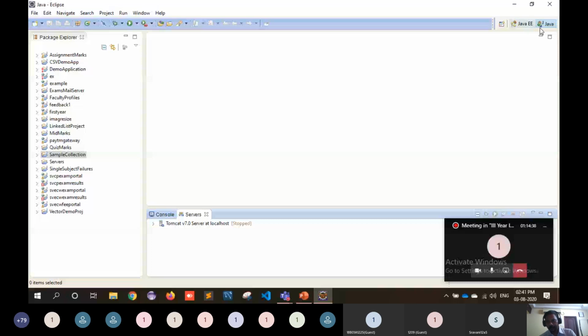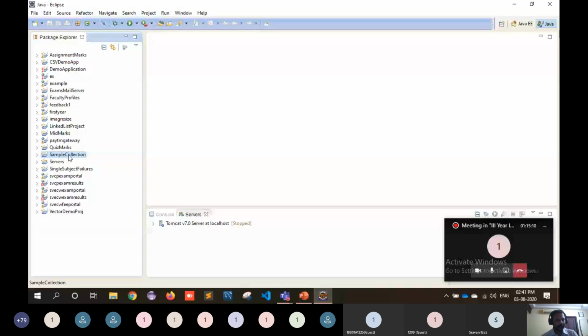So presently, which one is enabled here? Java is enabled here, so our Eclipse is open with the Java perspective. If you click on Java EE, then Eclipse will move from Java perspective to Java EE perspective. Presently we are doing only a Java project, so open Eclipse with Java perspective only. This is very important: in which mode Eclipse has to be opened depends upon the kind of project we are going to implement here. Okay, our project is here, the sample collection.